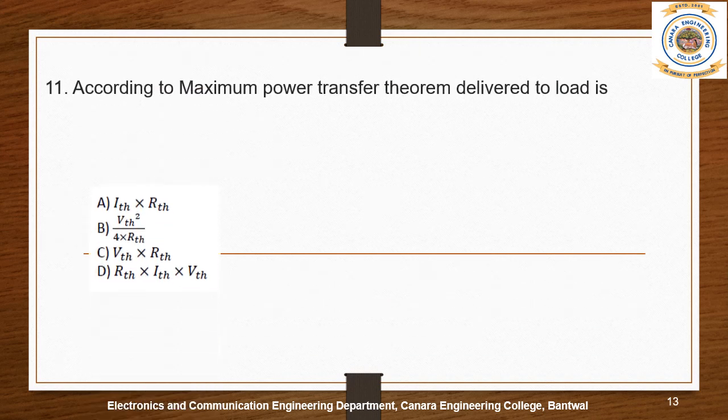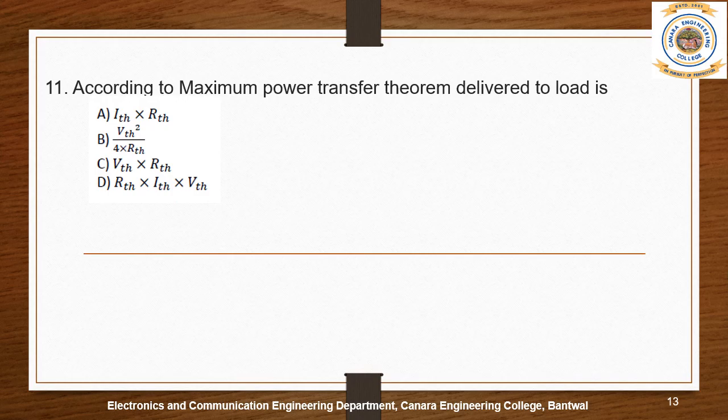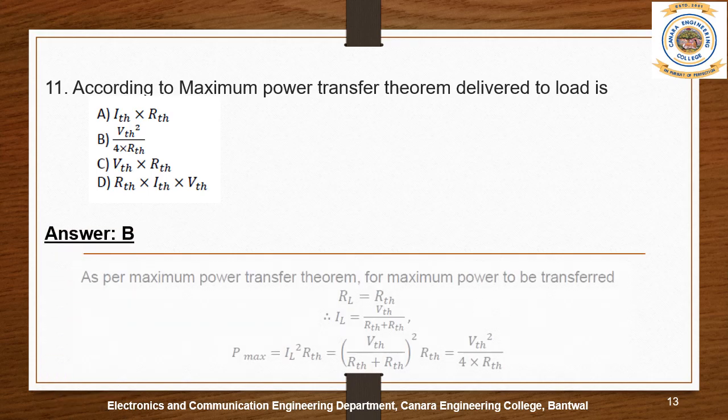Question 11. According to maximum power transfer theorem, power delivered to load is A. ITH into RTH, B. VTH square by 4 RTH, C. VTH into RTH, D. RTH into ITH into VTH. So the answer is B. VTH square by 4 RTH. So let us see how we get this. As per maximum power transfer theorem, for maximum power to be transferred, RL should be equal to RTH. Therefore, IL is equal to VTH by RTH plus RTH.